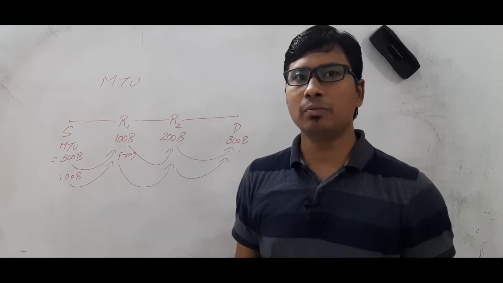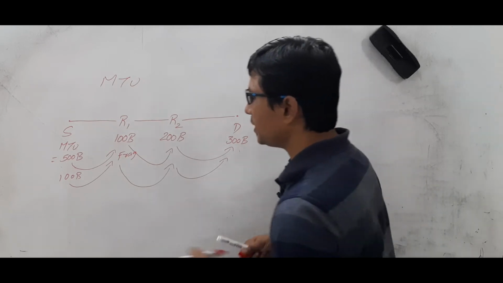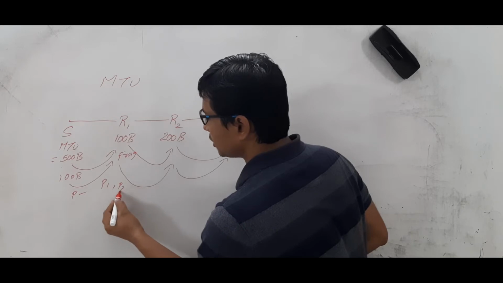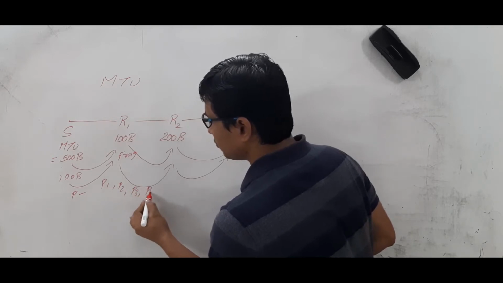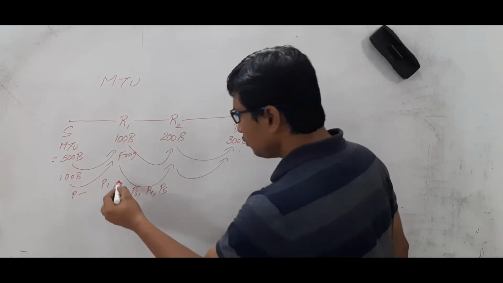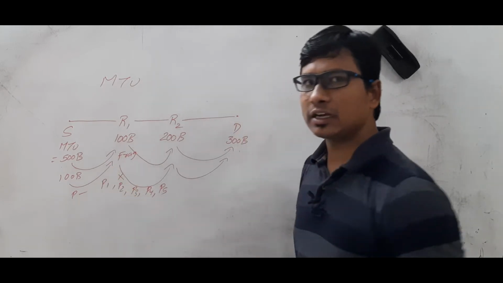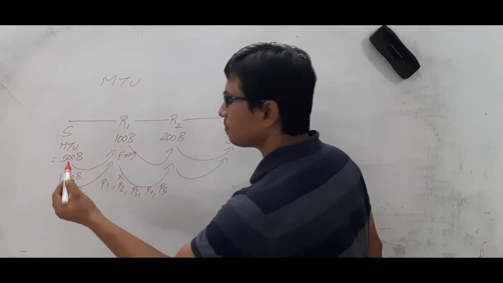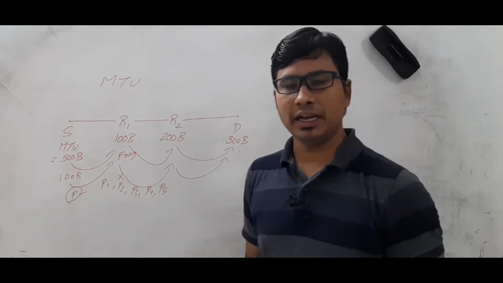And one more problem is that if you make a single packet into multiple fragments P1, P2, P3, P4, P5, you are doing the fragmentation. If even one of the fragmented packets is lost, then the source needs to send the entire packet again. Am I right or wrong?